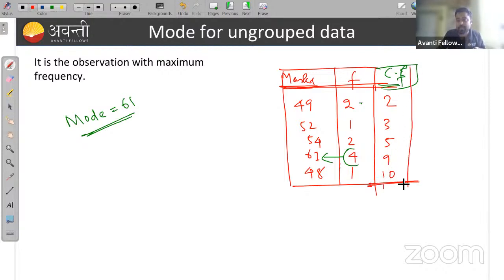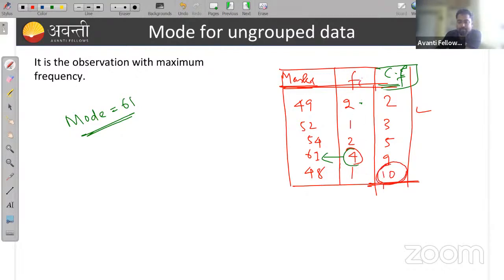Cumulative frequency, we can write this as... no need to write now. Let's see. If I add these frequencies, what will be given? Anyone can say. If you add all these frequencies, what is the number you will get? This number you will get.